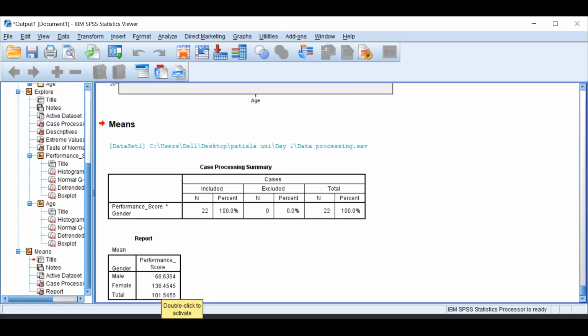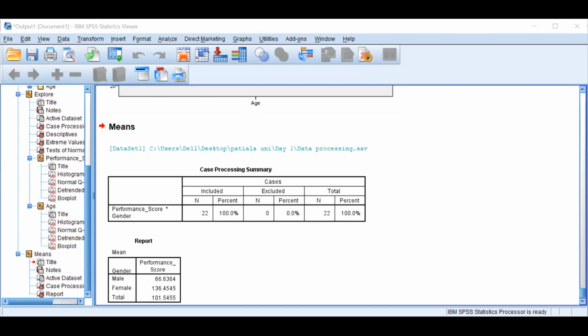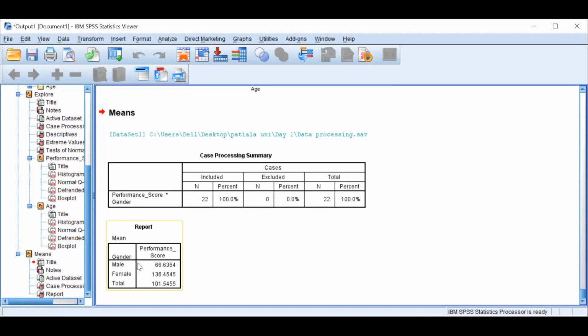Then the second task is to see whether this person is male or female. I can check here that according to my coding, it is female. So two things I can do. First, I can replace it directly with 126. I can write 126 here. Okay, you were not able to see that window. Now you can see the performance of male and female. I'll repeat the missing frequency part, just see what I'm doing.